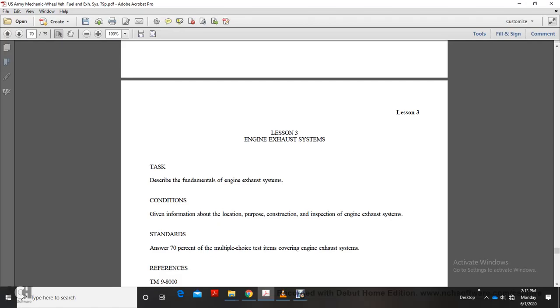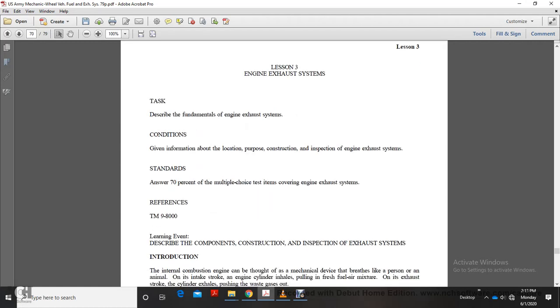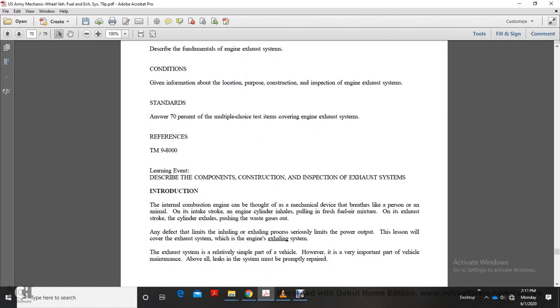Alright, lesson 3, engine exhaust system. This lesson provides fundamental information on the engine exhaust system: location, purpose, construction, and inspection. Reference TM 9-8000. Learning event: describe the components, construction, and inspection of exhaust systems.